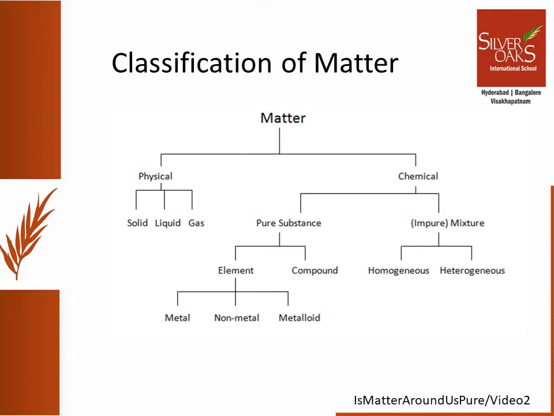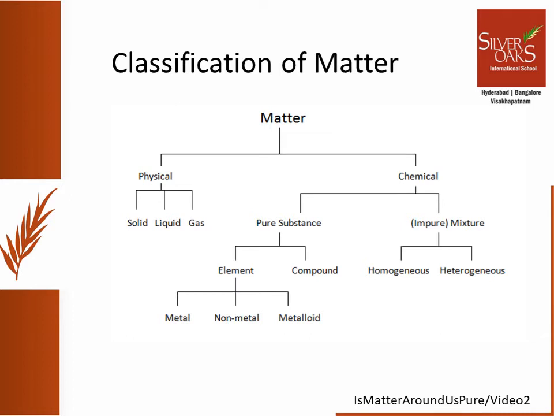composition of the matter. On the basis of physical state, it can exist as solid, liquid and gas. On the basis of chemical composition, it can be a pure substance or impure. Impure substance is called a mixture, which is further classified as homogeneous and heterogeneous. Pure substances are those which are made up of similar type of particles. They are elements and compounds.